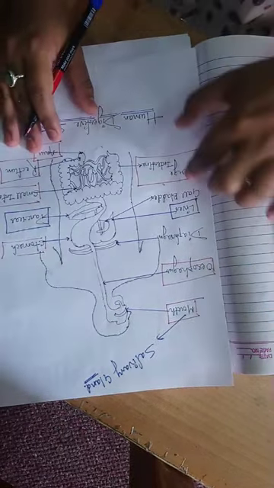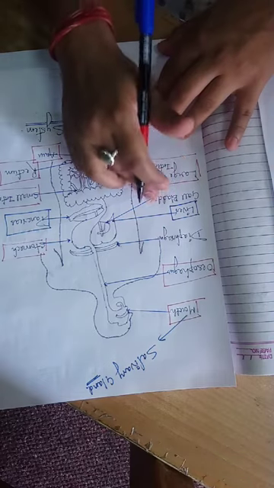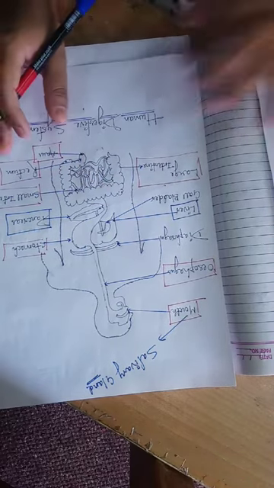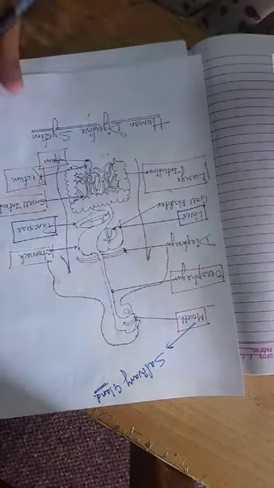This gallbladder has its role in the liver only. So now we are quite familiar with the human digestive system, and now let's proceed towards the process of digestion of food.